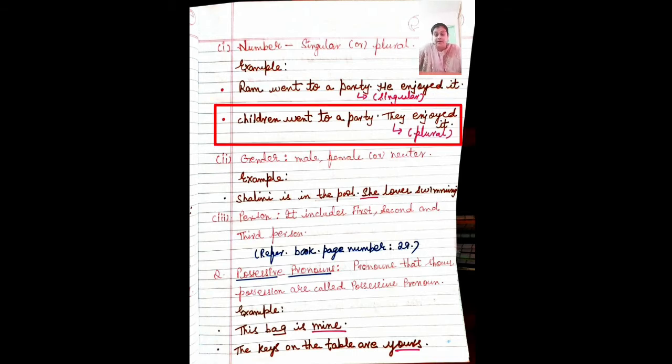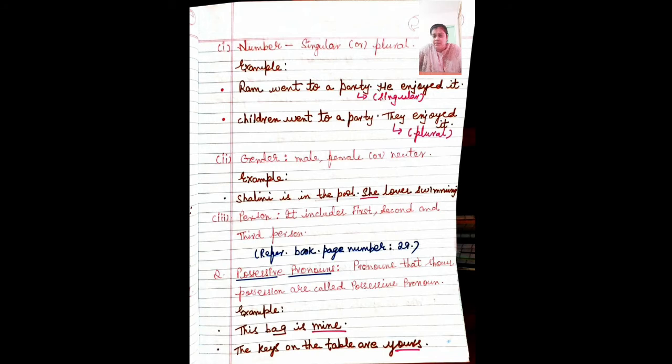Children went to a party. What is the singular of children? Child. So children is the plural form of child. In the case of Ram, I added he because Ram is a male character.